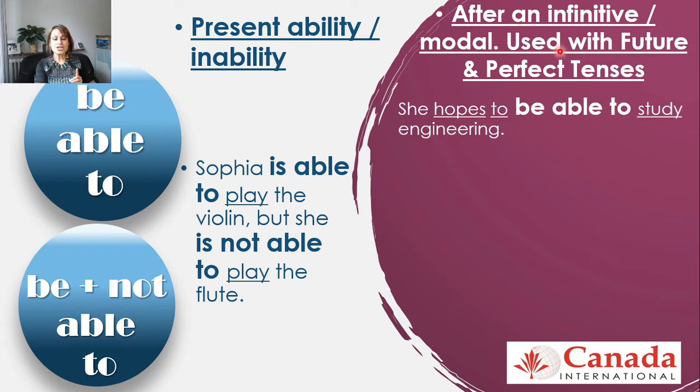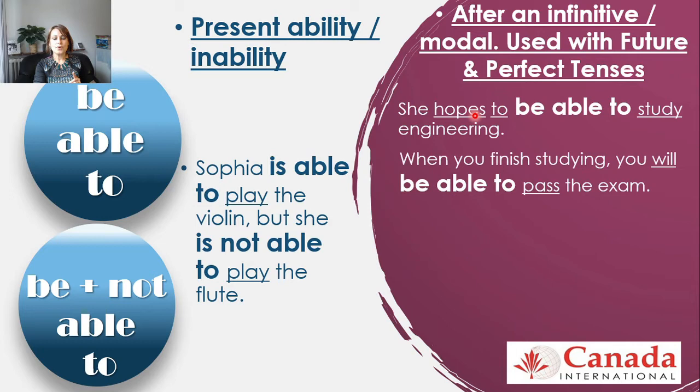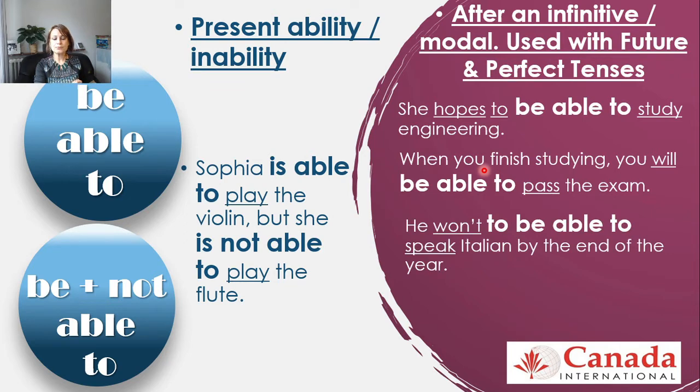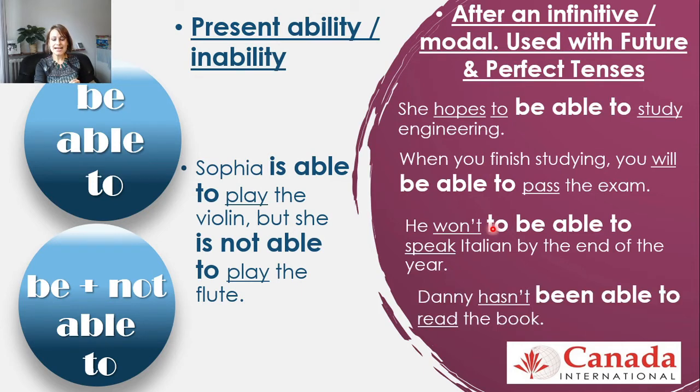So, she hopes to be able to study engineering. So here we have the infinitive, hopes to. When you finish studying, you will be able to pass the exam. Will, future. He won't be able to speak Italian by the end of the year. Negative, future. And Danny hasn't been able to read the book. Hasn't been able, it will be the perfect tense.